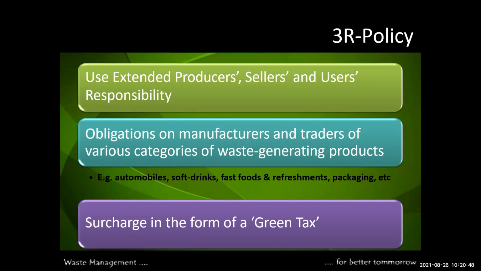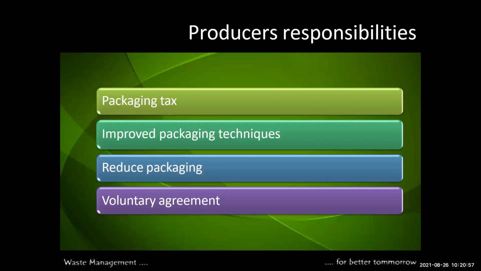Okay, then now this is a surcharge in the form of a green tax. Okay, this is the green tax, under the 3R policy. Then what is the responsibility of the producer? The producer responsibility has 4 types of responsibilities given by private sectors and government bodies.